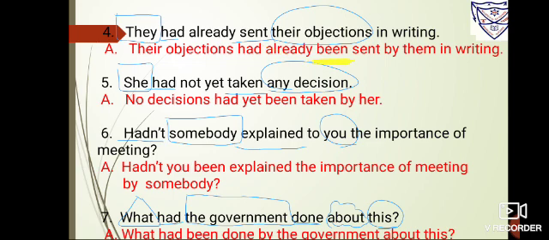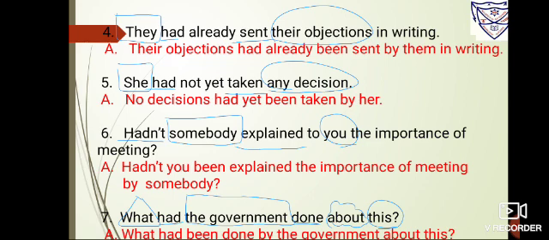Use of this word be and been, and bring the verb same, that is sent. Then add fourth step by. Drag the subject at the last, they changes to them, and extra words in writing. So it is their objections had already been sent by them in writing.